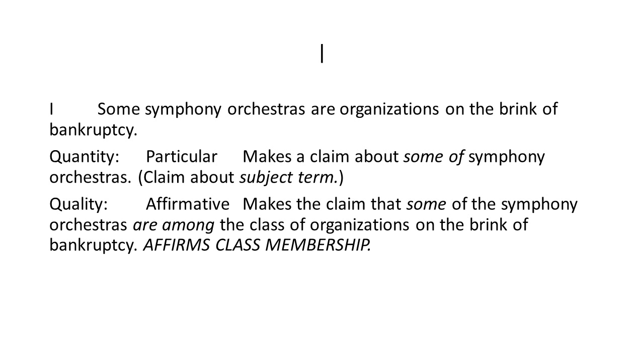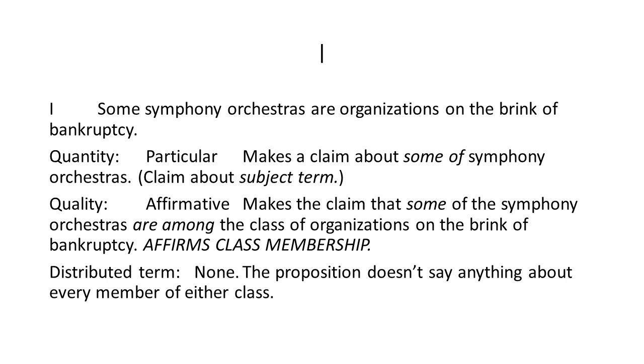Quality here is affirmative. So it makes a claim that some of the symphony orchestras are among the class of organizations on the brink of bankruptcy. So it affirms class membership. It says that there are some things that are symphony orchestras and they're members of the class of organizations on the brink of bankruptcy. And then finally, distributed term: none. The proposition doesn't say anything at all about every member of either class. It doesn't make a claim about all of the symphony orchestras, and it doesn't make a claim about all of the organizations on the brink of bankruptcy.